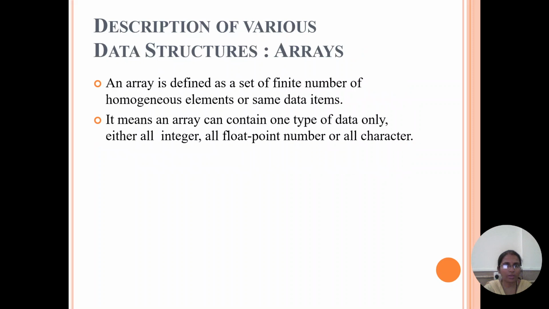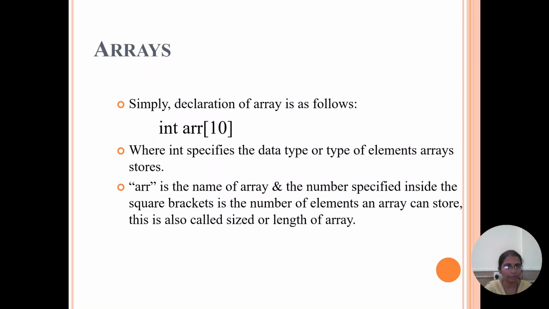What is an array? An array is a finite ordered collection of homogeneous data items. What is meant by finite? That means we must define a finite number, that is, we have to define the number of elements. Homogeneous means the same data type is used for all the data. Whatever data you take must be homogeneous, that means all are integers, or characters, or floating points. It means an array can contain one type of data only, either all integers, floating points or characters.